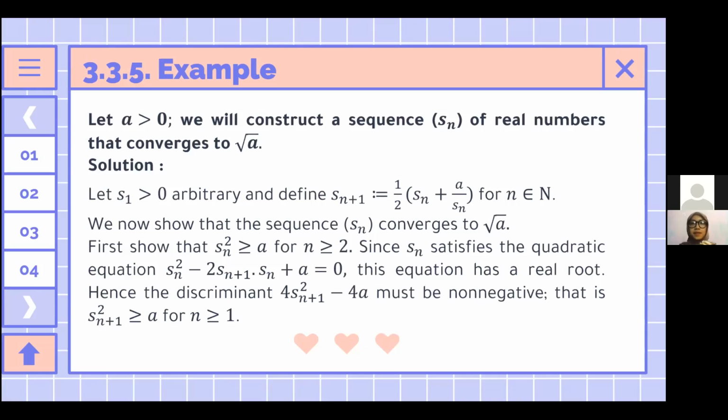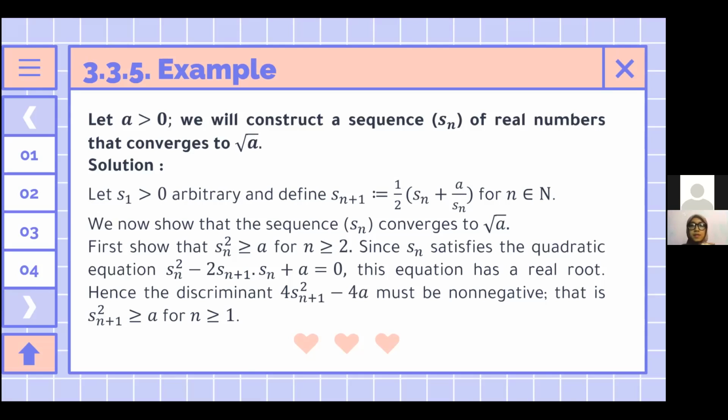Now here we have an example in 3.3.5. Let a be greater than 0. We will construct a sequence Sn of real numbers that converges to the root of a. For the solution, let S1 be greater than 0 arbitrary and define Sn plus 1 is equal to a half times Sn plus a over Sn for n an element of the natural numbers. We now show that the sequence Sn converges to the root of a.